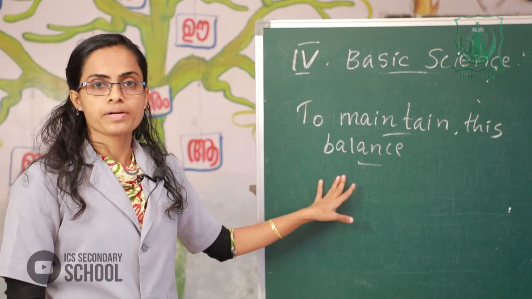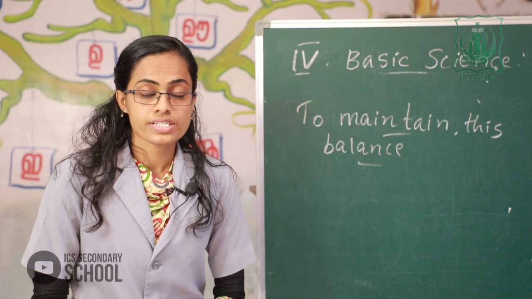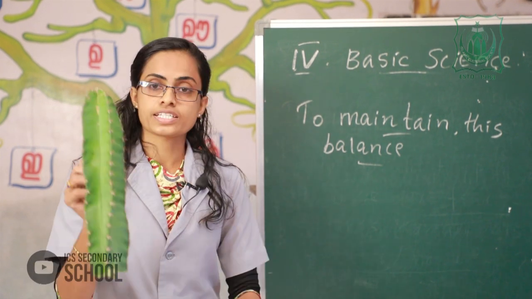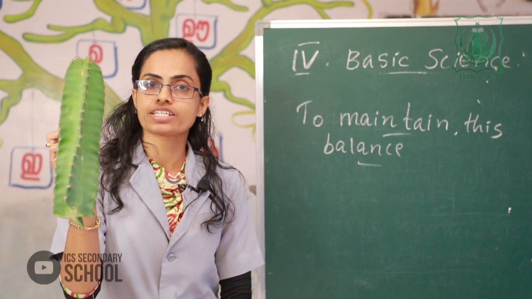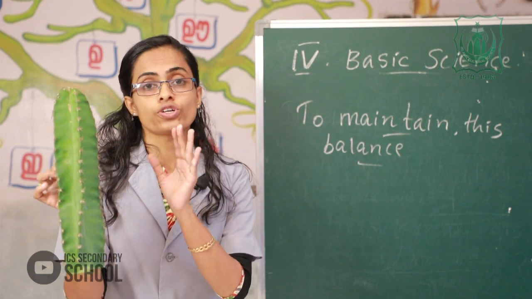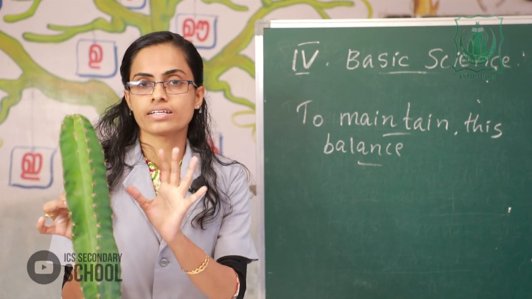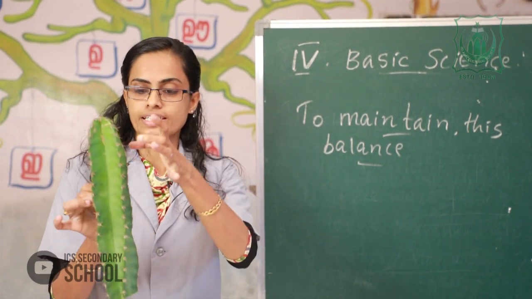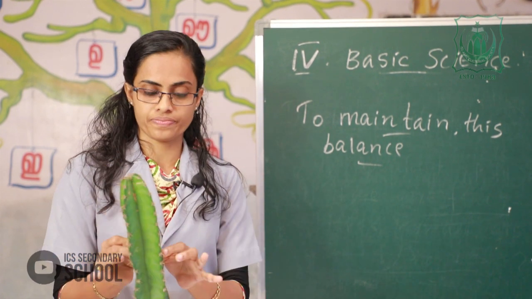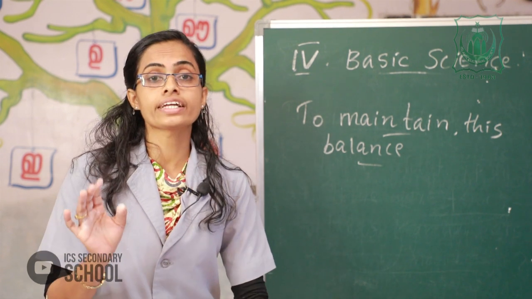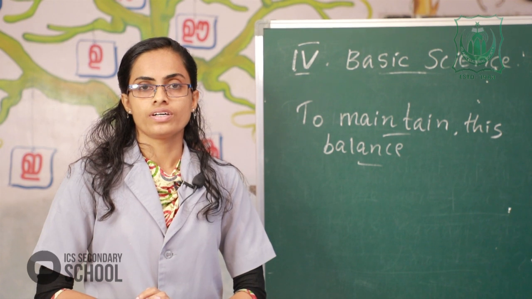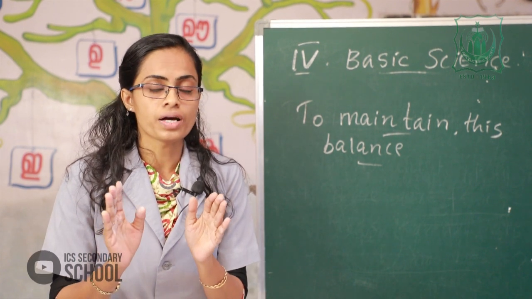To maintain this balance, first I repeat once more. The cacti plant does not have green leaves, and photosynthesis takes place in its green stem. Okay, these are green stems. The next, non-green plant, for example mushroom.